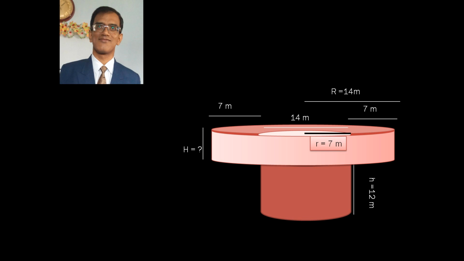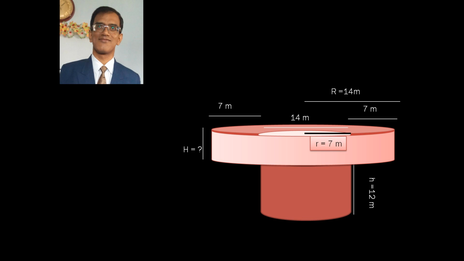That is why the radius of the inner cylinder will be small r, which is equal to 7 meter. What about capital R? That is the radius of the outer cylinder. It is 14 meter. Why 14 meter? As you can see, in black color the inner radius is 7 meter and the width of the embankment is 7 meter. So 7 plus 7 is equal to 14 meter. And the height of both the cylinders is capital H.